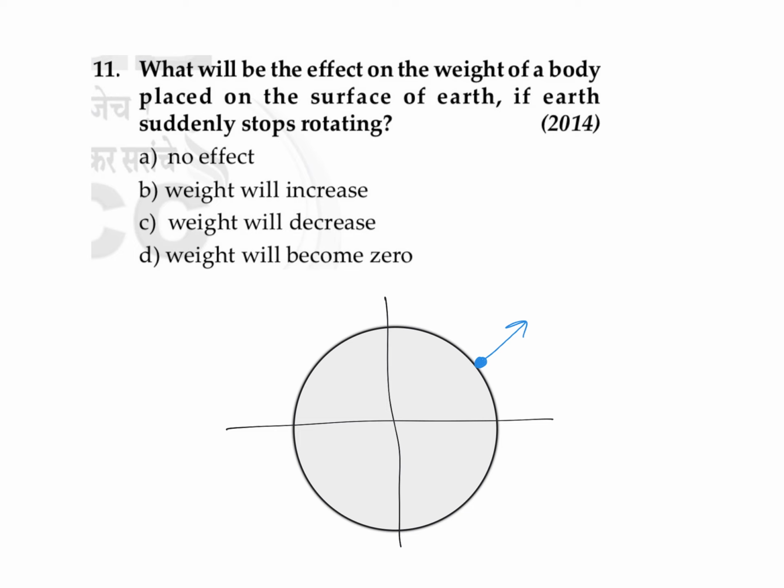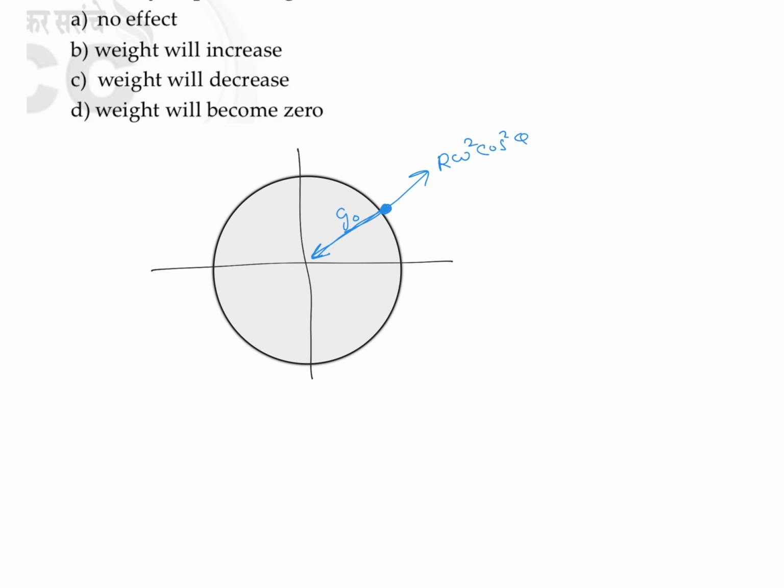along this direction. Because of that, acceleration due to gravity is going to decrease by a factor r omega square cos square theta, and acceleration due to gravity, if Earth is not rotating, is g naught. So we'll write the value of net acceleration due to gravity is equal to g naught minus r omega square cos square theta.